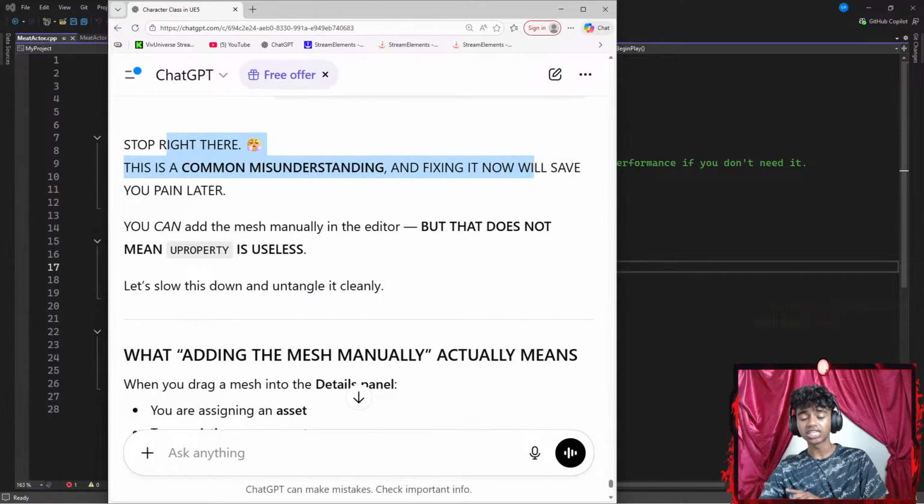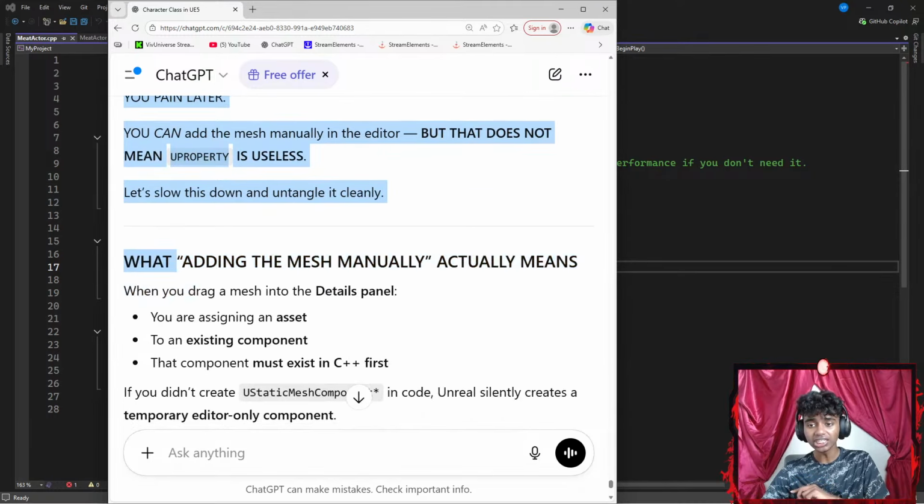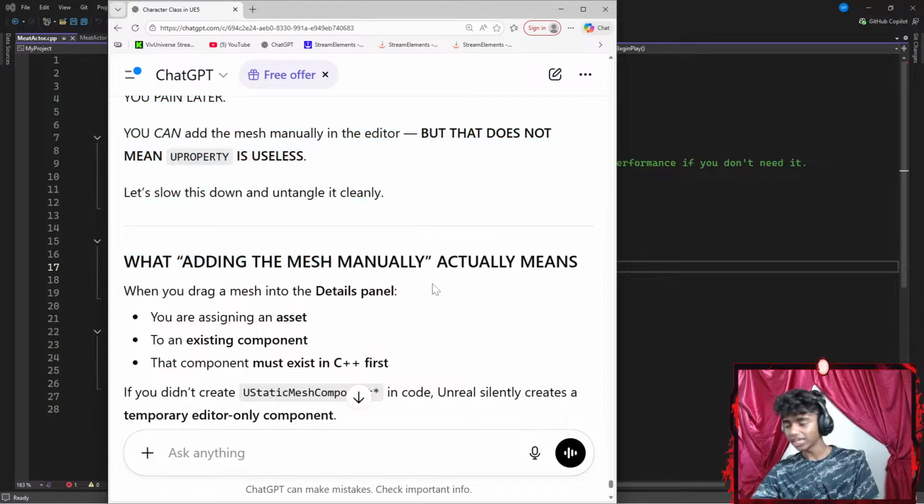This is a common misunderstanding and fixing it now will save you pain later. You can add the mesh manually, but that does not mean UPROPERTY is useless. Let's slow this down and untangle it cleanly. What adding the mesh manually actually means.